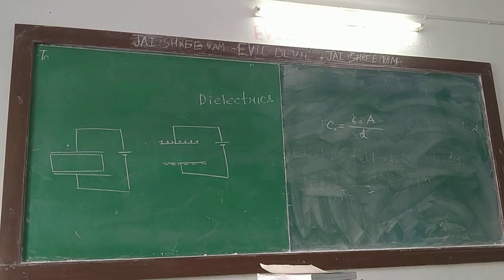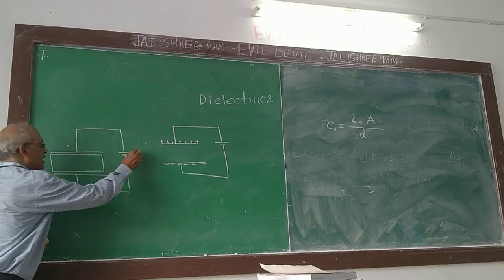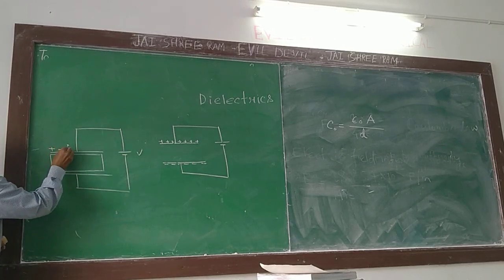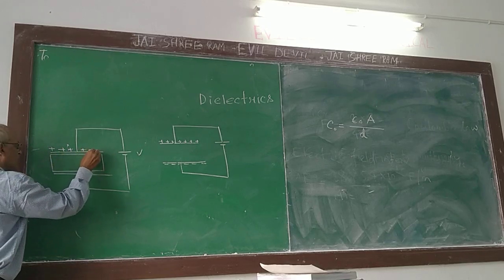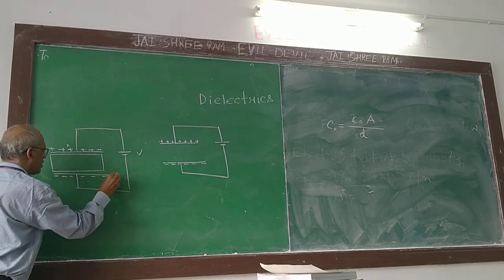I put one dielectric slab, and you observe what effect. A dielectric slab, a block, will be placed in between. This side as usual will be positive charge. This side capacitor plate will be negative. So it is a dielectric plate.